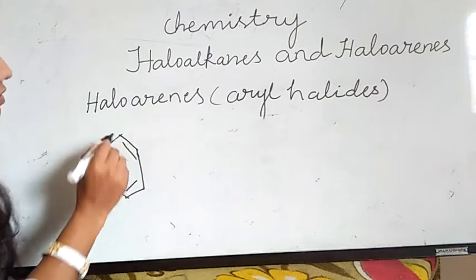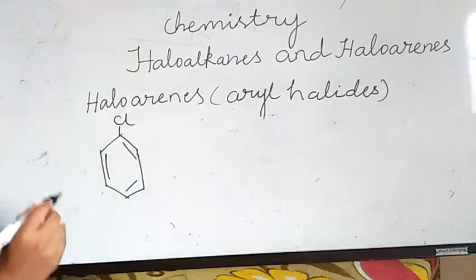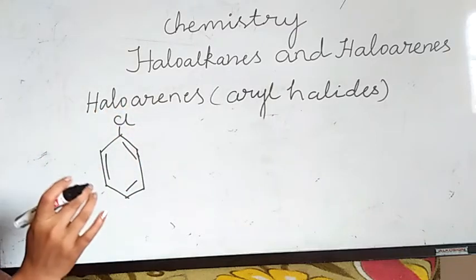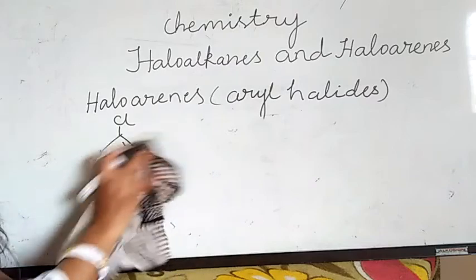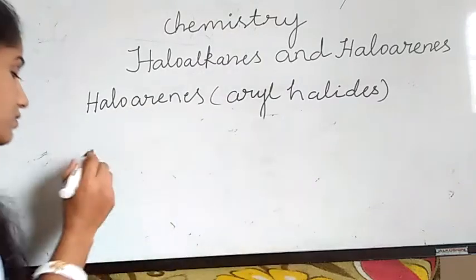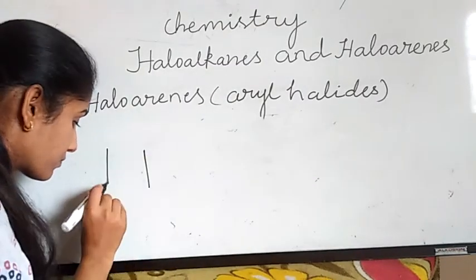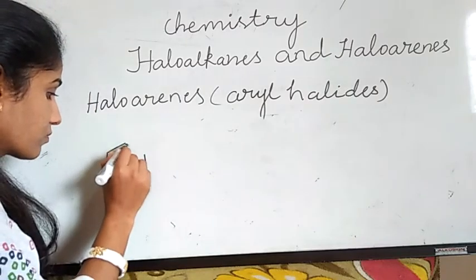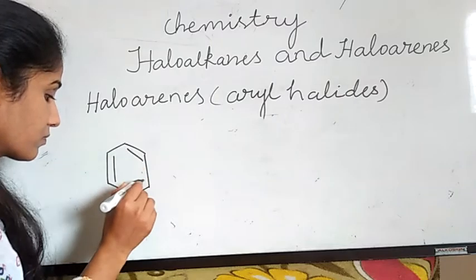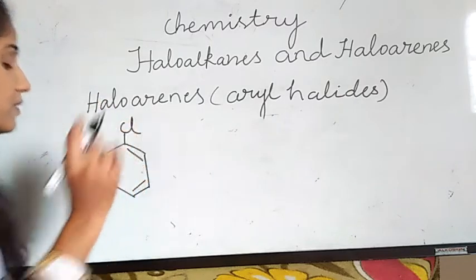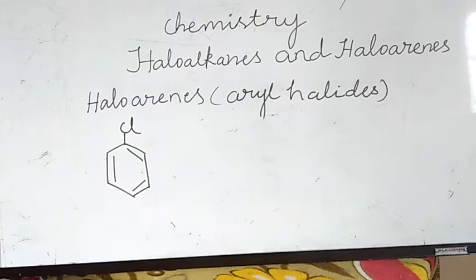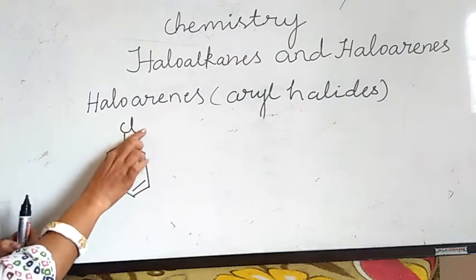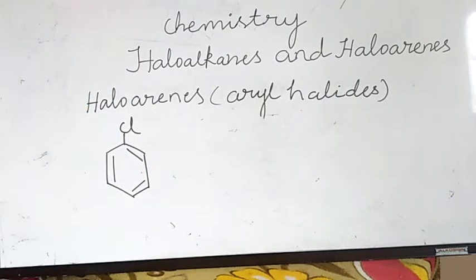The benzene ring should be like this. Chlorobenzene.